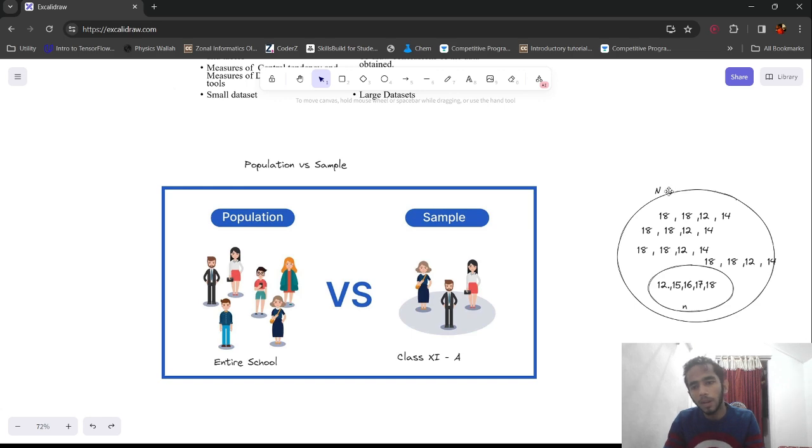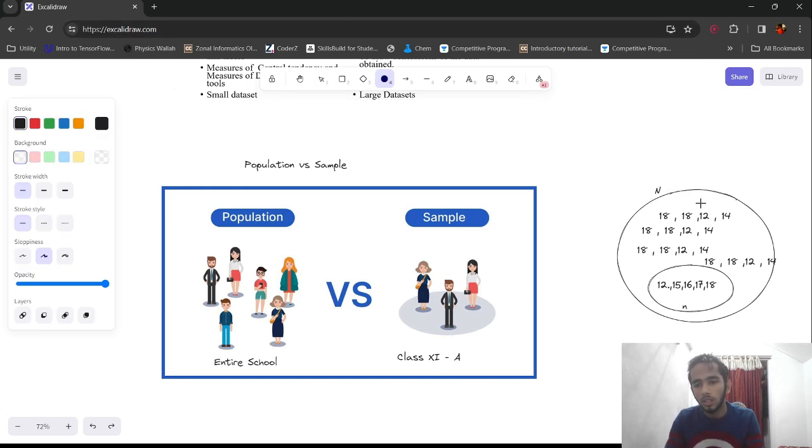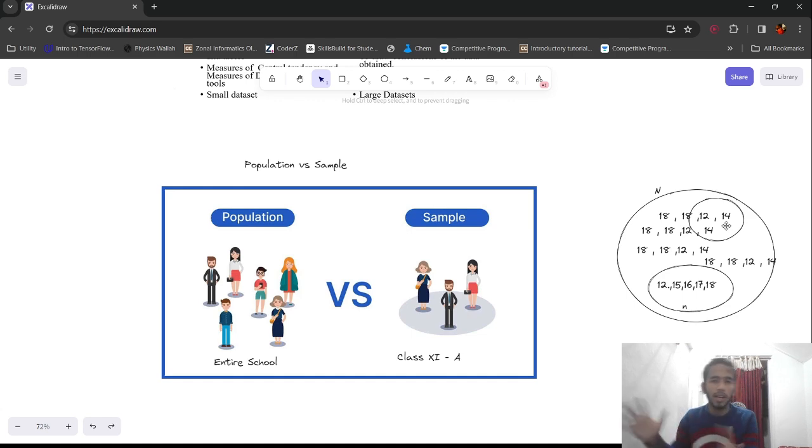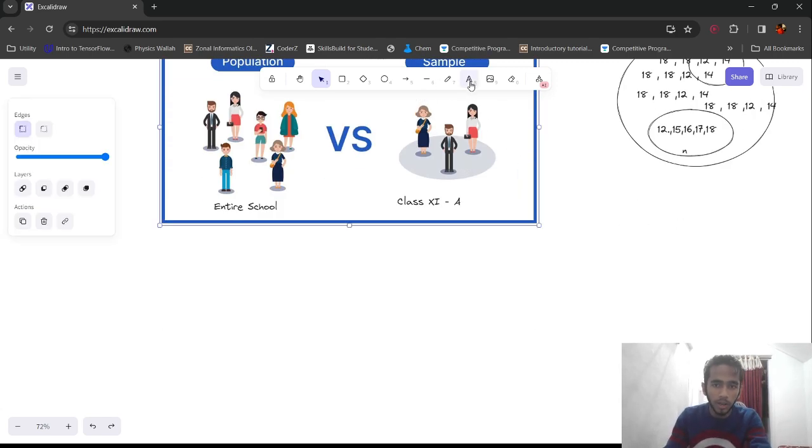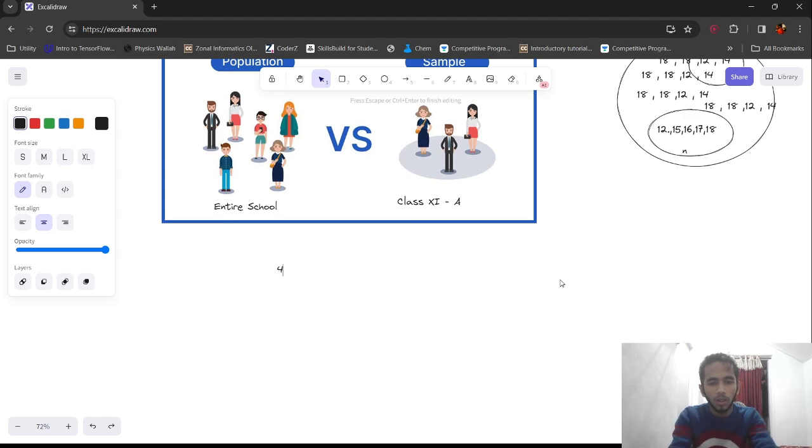But for example, I can take this marks, whatever this is. So here I am doing simple random sampling. There are four ways of taking out samples from a population. Now we are going to discuss those four ways. So let me write down the topic: four ways of taking sample, and I again have a photo for that.